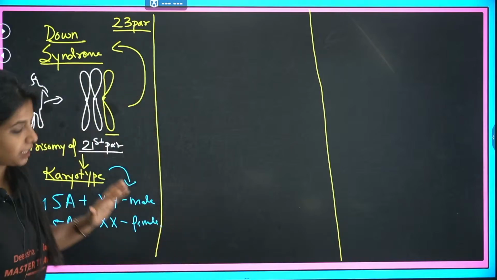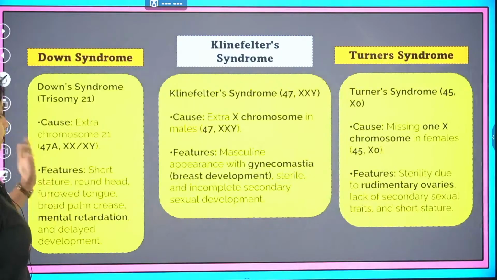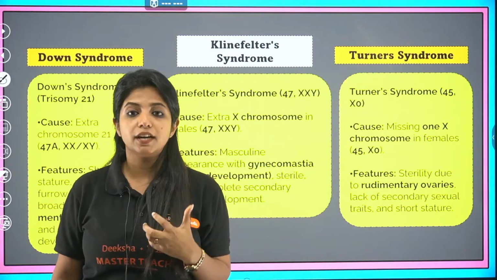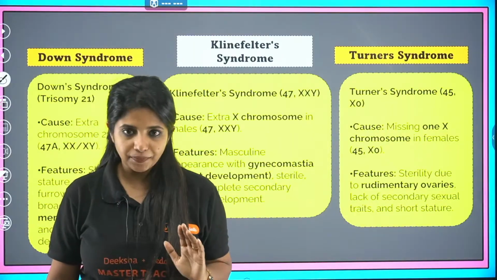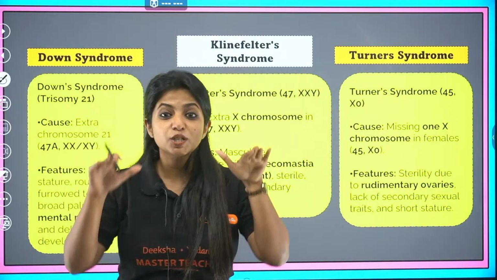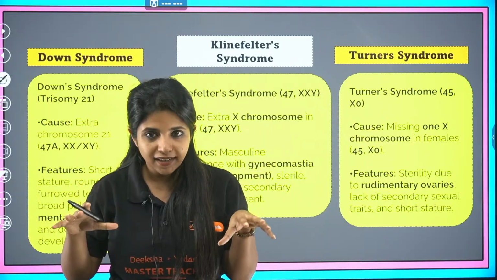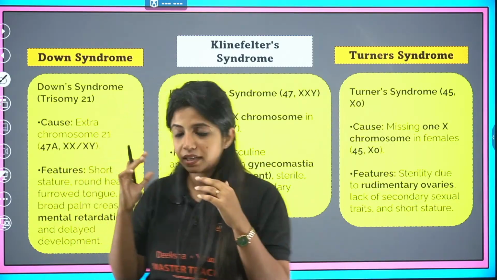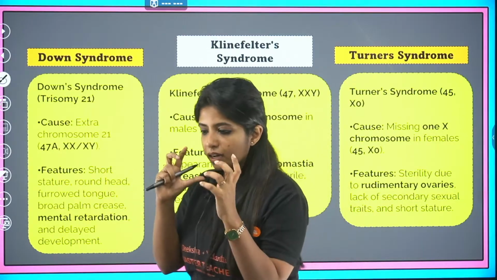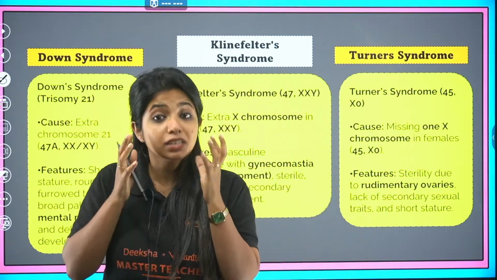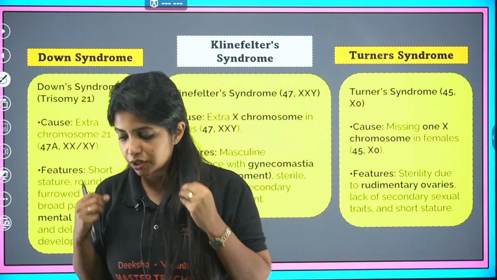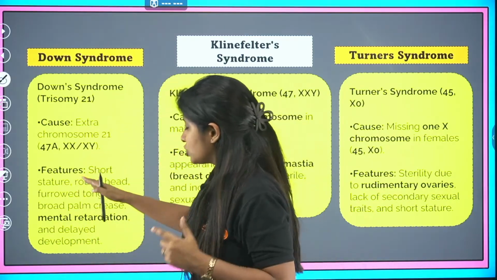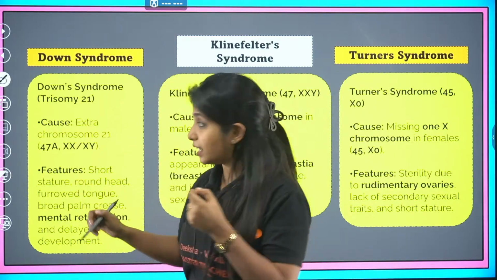Okay, perfect. Now listen, these symptoms are very important. They can give you the symptoms and ask you, what is this disease? The first symptom is small stature, that means small height. They will also have a round head, as in you will be able to see their face looks a little different. So short stature, round head, furrowed tongue will be there.